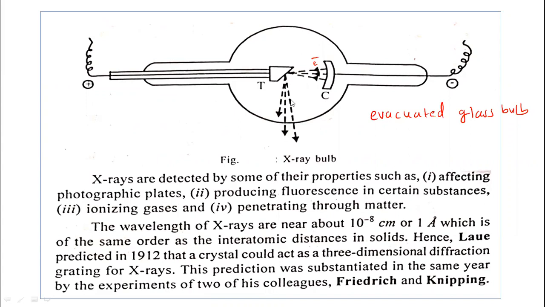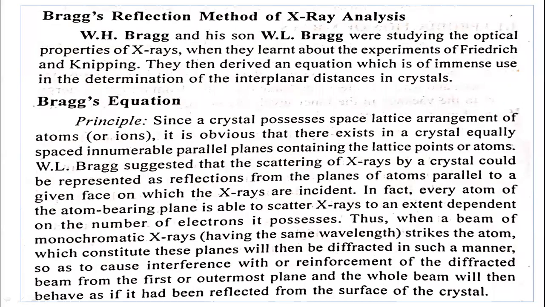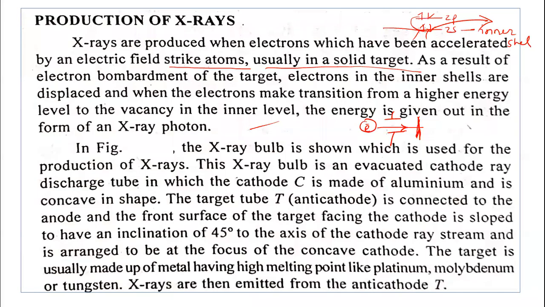Okay, so this is a very important process. You have to understand this. The target is connected to the anode, and the front surface of the target facing the cathode is sloped to have an inclination of 45 degrees to the axis of the cathode ray stream.